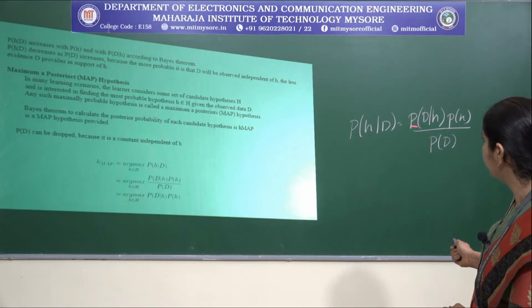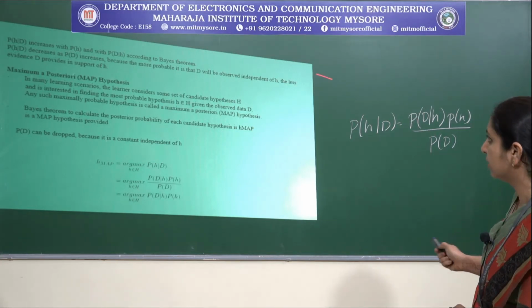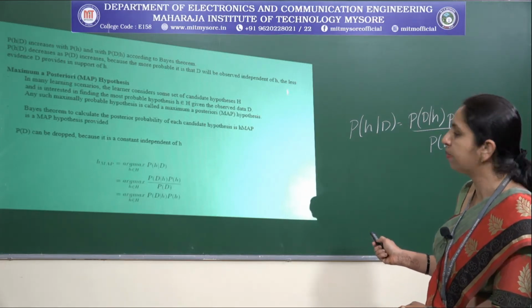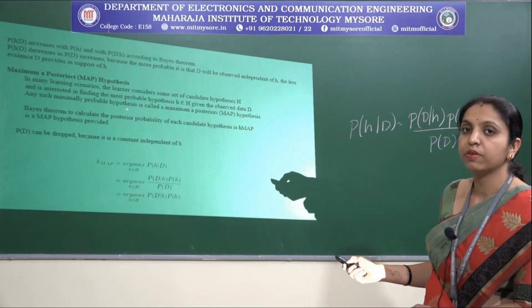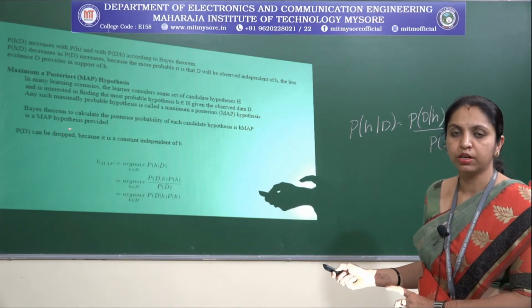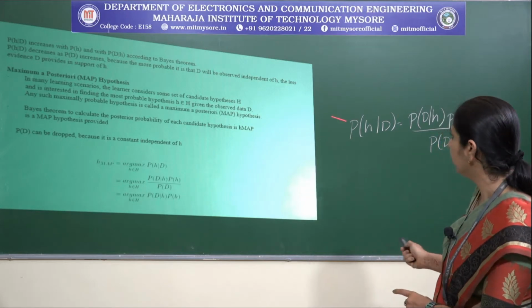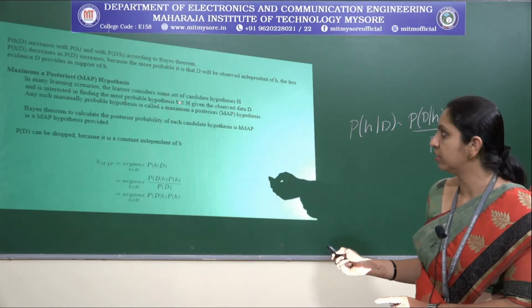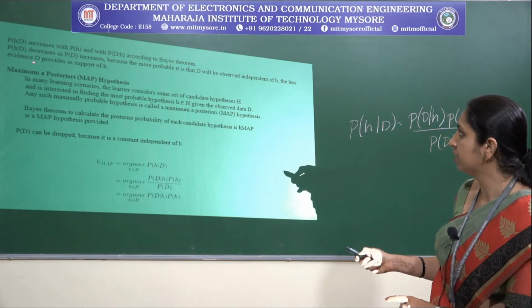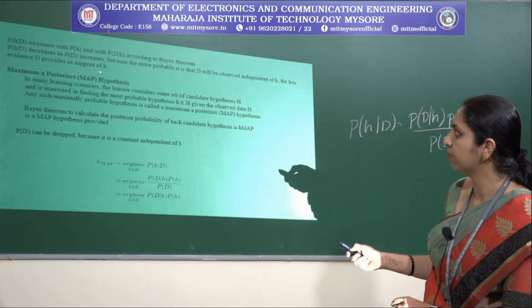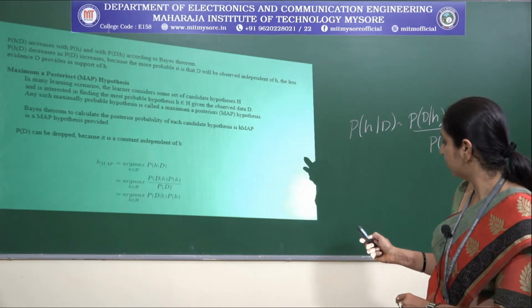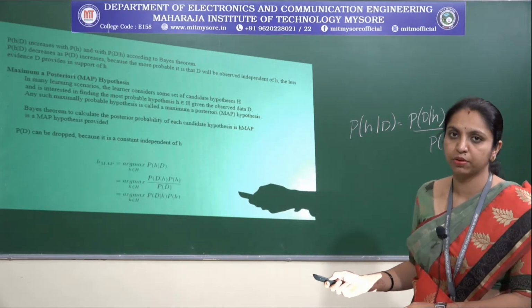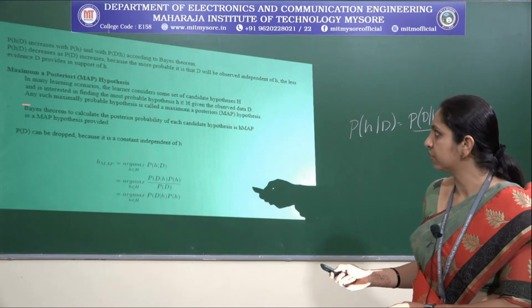The more probable it is that D will be observed independent of H, the less evidence D provides in support of H. That is why we do not consider the denominator, the probability of D, in most cases. We consider the probability of D as just evidence. It is independent of the hypothesis; it never depends on the hypothesis.